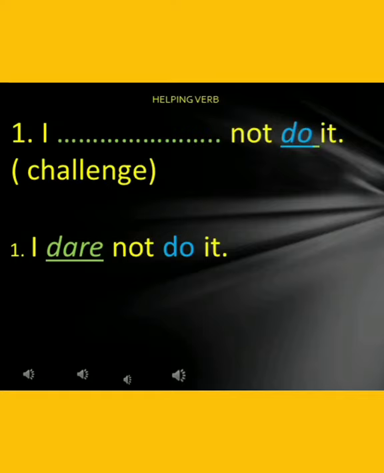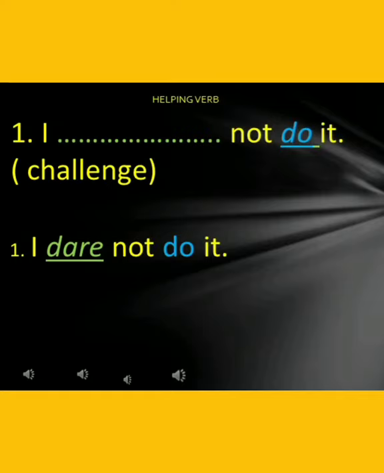So let's look into the example. I dash not do it. So do is the action word and do is the main verb. Here the main verb wants to express challenge which it is unable to do. So what will the main verb do now? It will take the help of a helping verb, because helping verbs are used, as I told you earlier, to express.